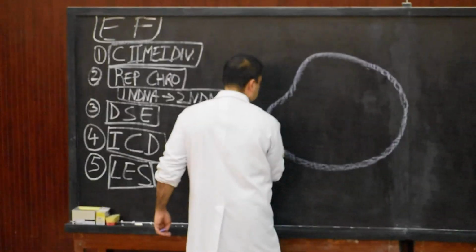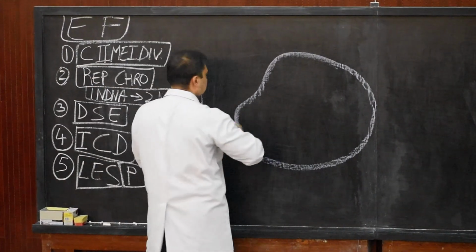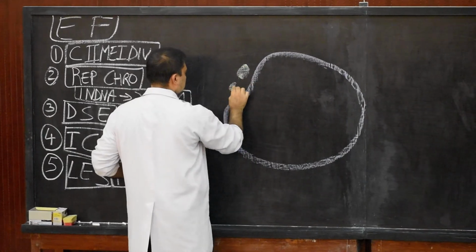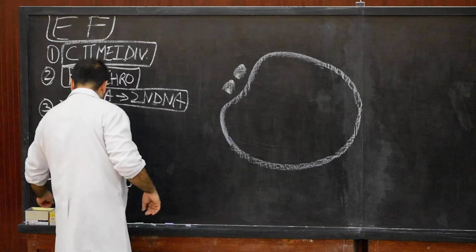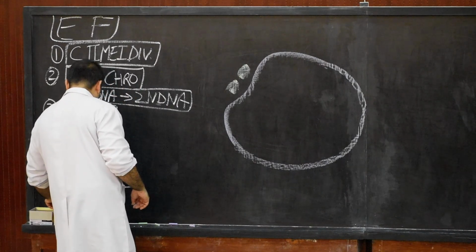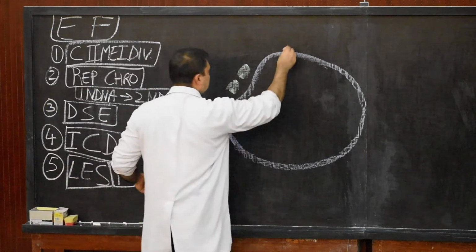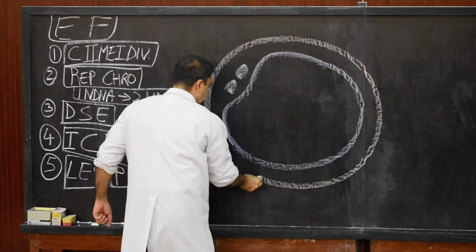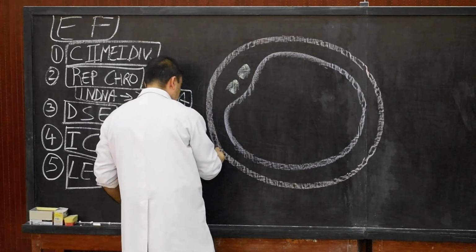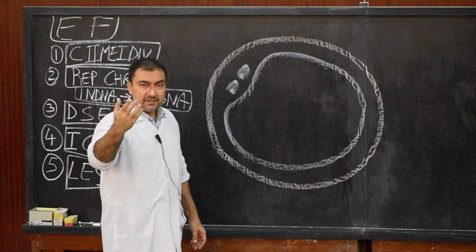This is the vitelline membrane. Outside, we are going to draw the first and second polar body. This is the first, this is the second polar body. Now, surrounding, we are going to draw the zona pellucida. And then we are going to draw inside. Second meiotic division is completed.